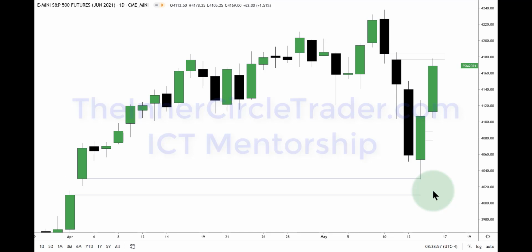And now we're looking at S&P. This is our June contract. Now this is the chart I shared the last time we spoke in video. So this is the volume imbalance, and this is the volume imbalance in the discount range, premium range. I mentioned that if we trade up into here and we fail to get above that, this is going to cause stocks to trade lower.